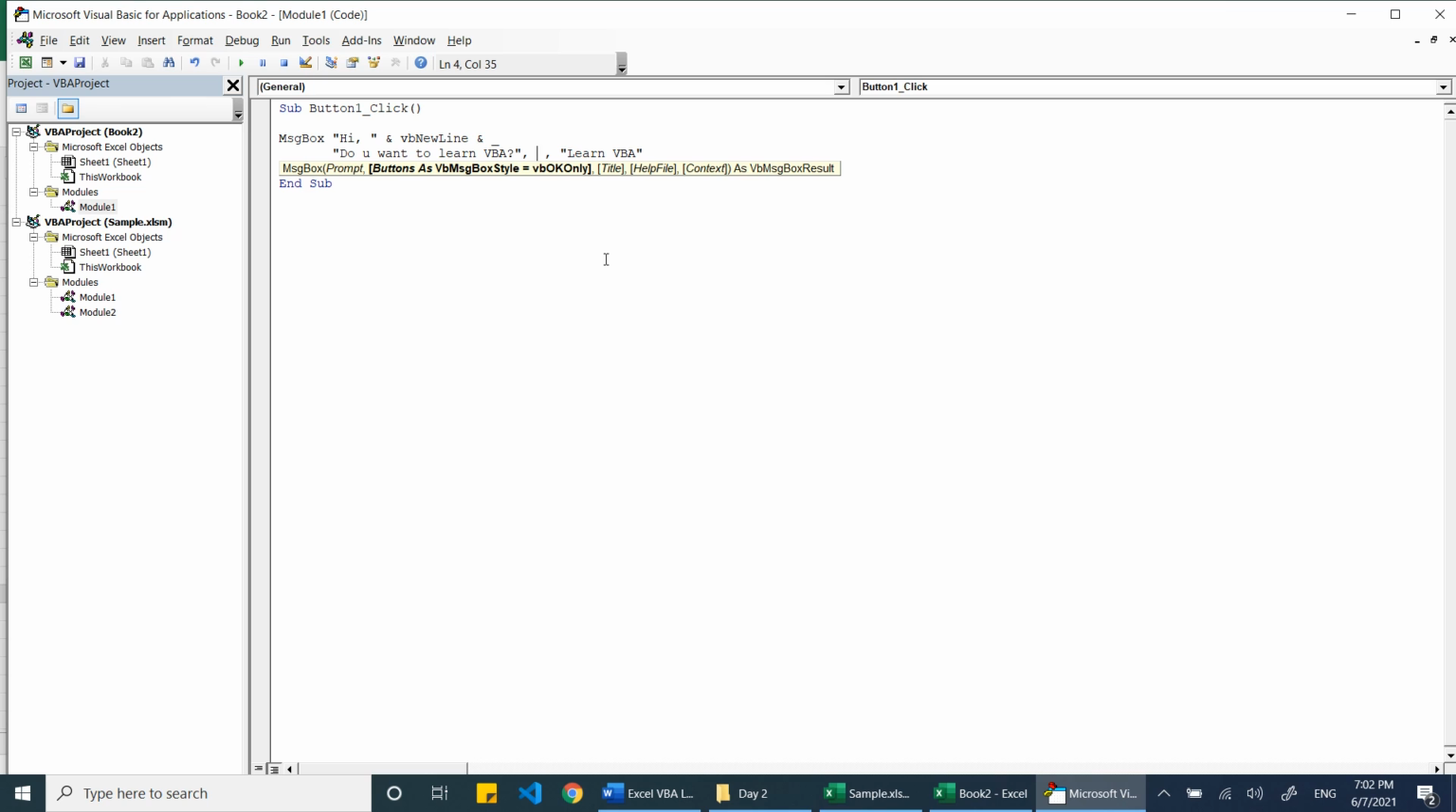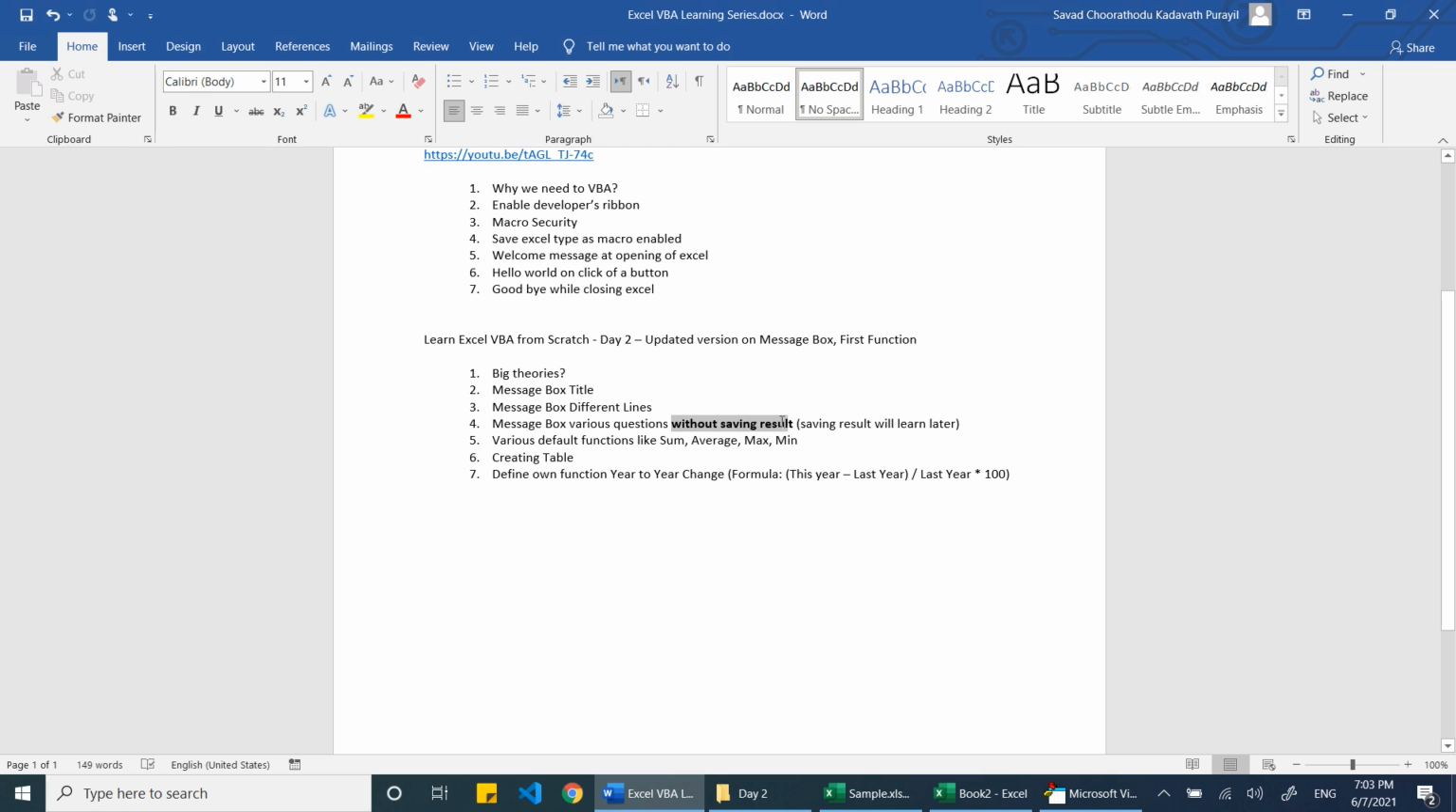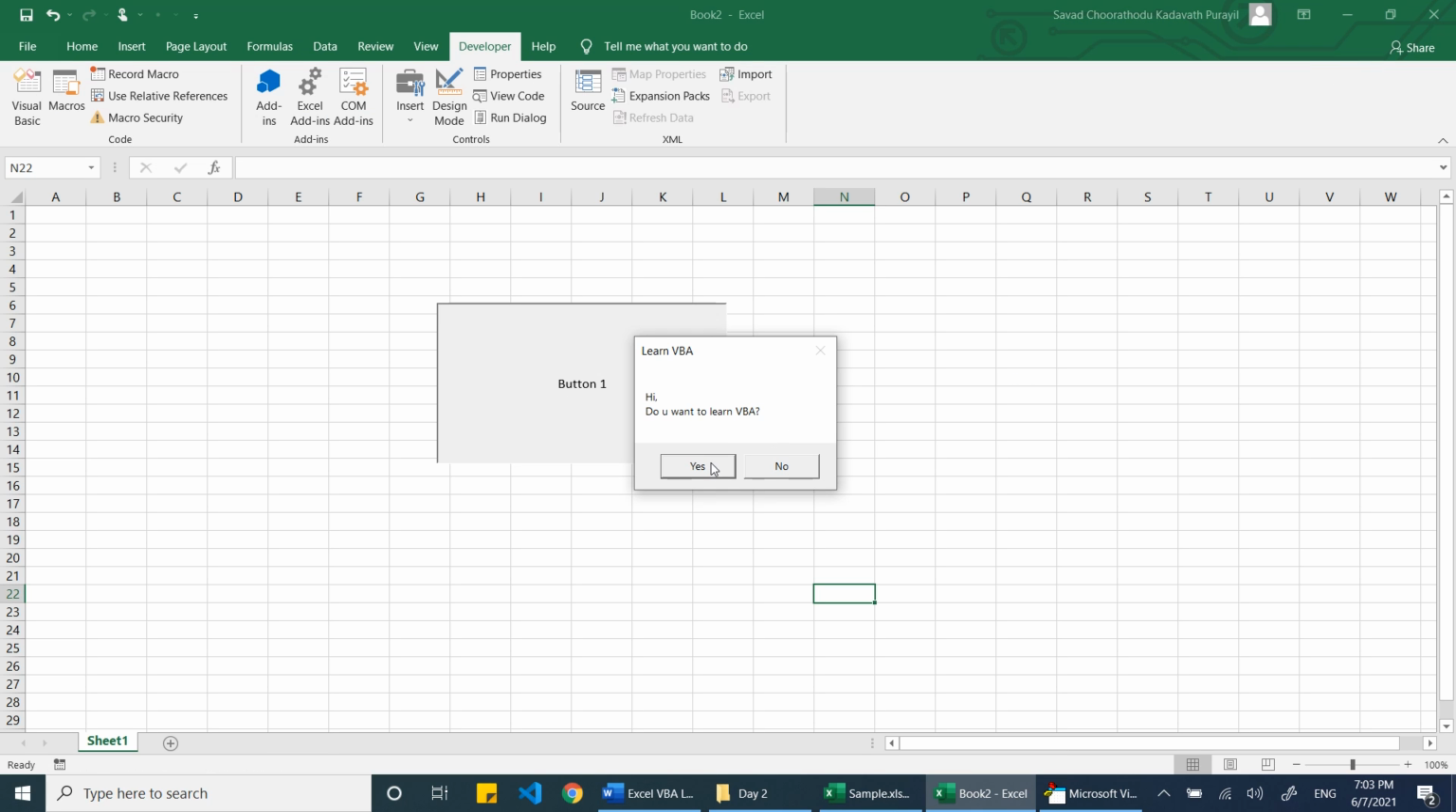So we will write here, "It's for the beginners, it is easy". Remove this comma, add a comma again, then you can already see some of the items: VB yes no. Now let's see. You can see now yes or no is there. Now if the user presses yes, we need to do something. If the user presses no, we need to do something. That part I will take at a later stage. That is why without saving the result. If the user presses yes, we will save that result and take some action. If the user presses no, we will save that result and take the action. So that part will come at a later stage when we learn if conditions.